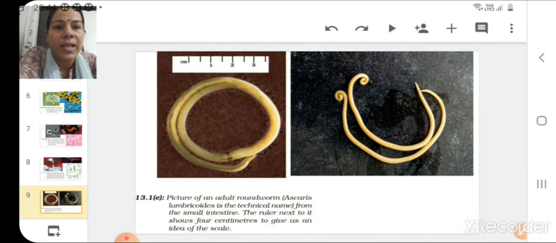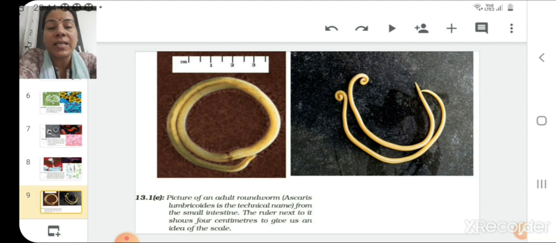Now in this slide you can see the picture of an adult roundworm, which is also known as Ascaris lumbricoides, and this is the scientific name of this living organism. It generally grows in the small intestine, or it can reach any part of the intestine, and the ruler next to it shows 4 centimeters to give us an idea about the scale. On the other side also you can see the picture of Ascaris. Here you can easily see the tail part is slightly curved.